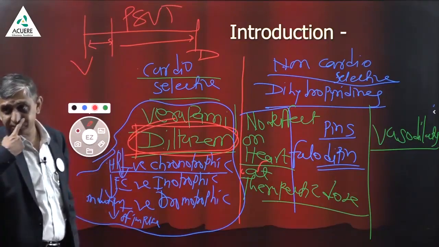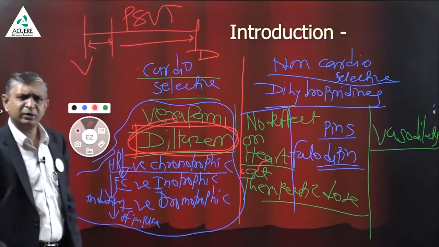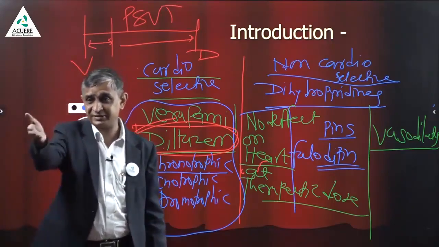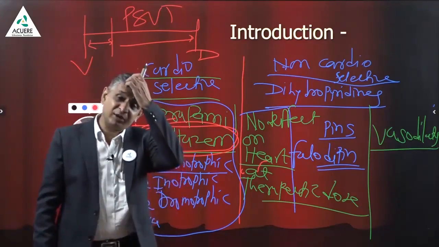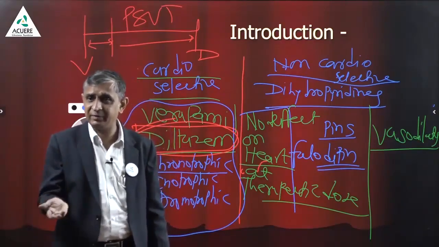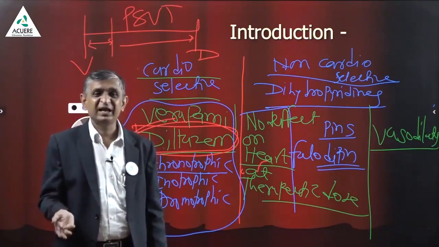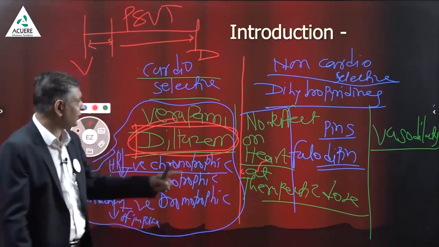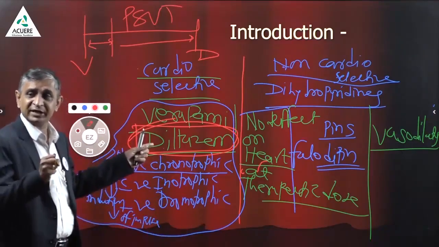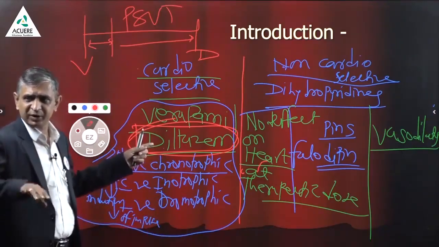PSVT only, verapamil. To control the rate in SVT, the choice is beta blocker. Yesterday I told you, AHA indicates sotalol. In India sotalol is not available. Then we recommend esmolol. If esmolol is not present, you have the option to go with verapamil. Verapamil can also be used for pure SVT, supraventricular tachycardia.